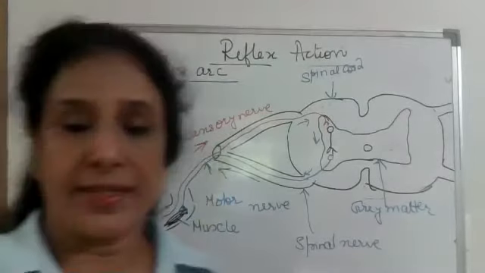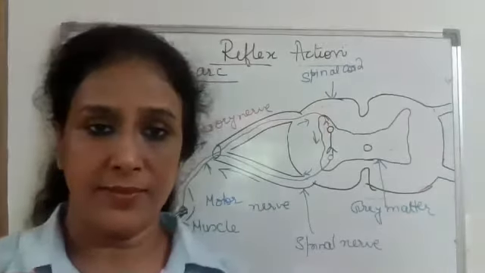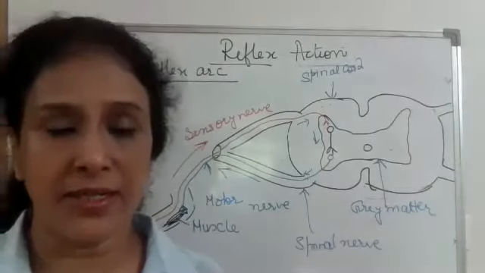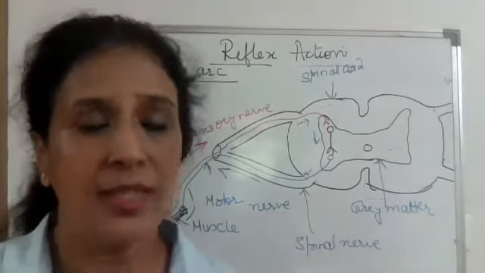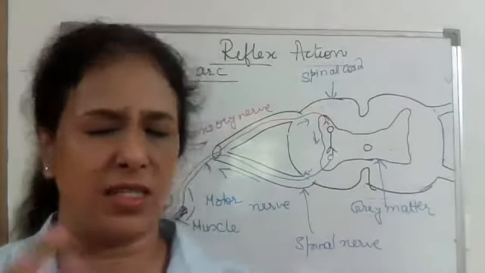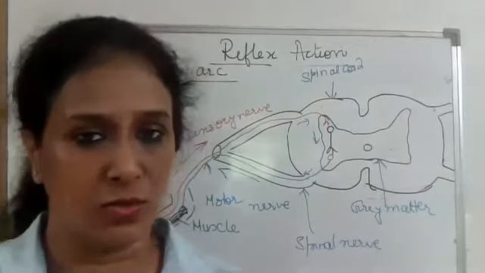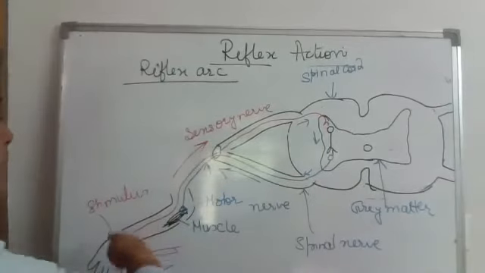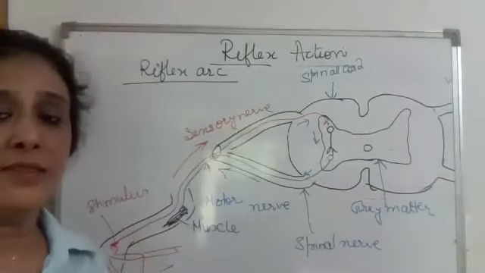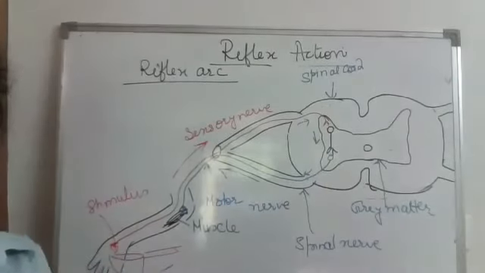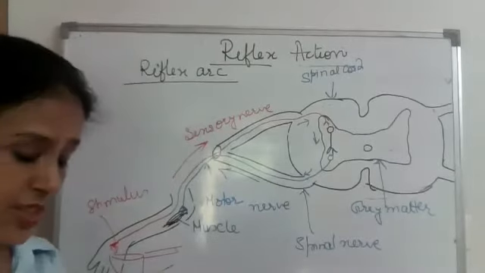What is gray matter? A collection of the cell bodies is called gray matter. And the outer side, this is white matter. The white matter is rich in axon part, and because of the myelin sheath covering, it gives the white appearance. That is why this is known as the white matter. So this is the pathway that is covered by the nerve impulse during reflex action, and this is called the reflex arc. And this is very important from the examination point of view also.